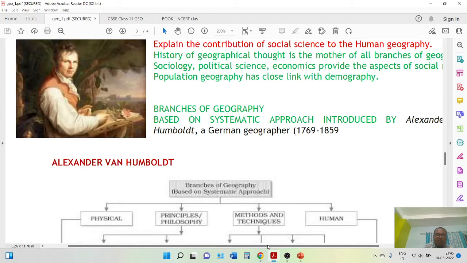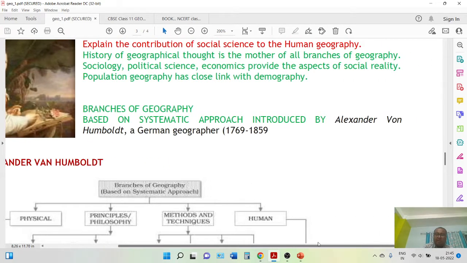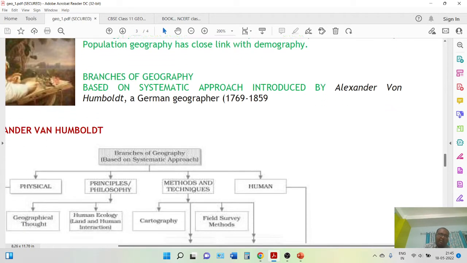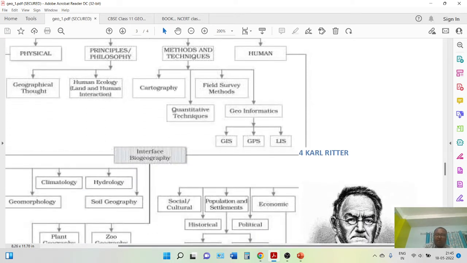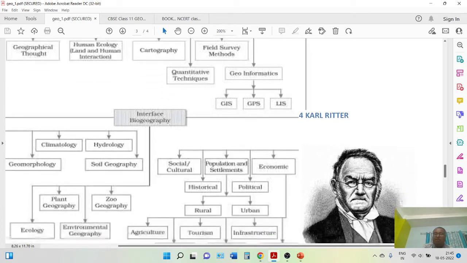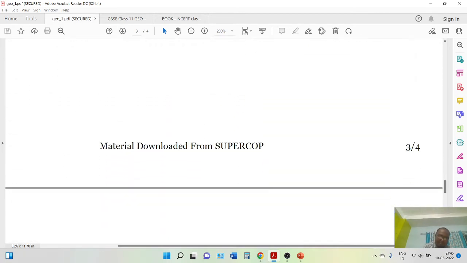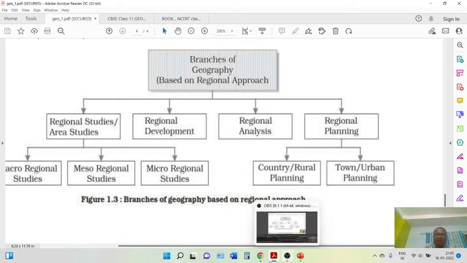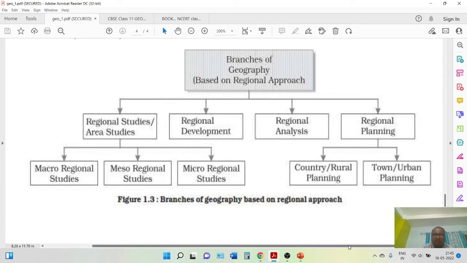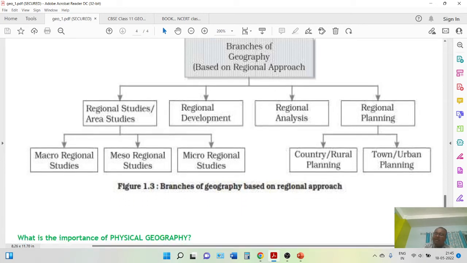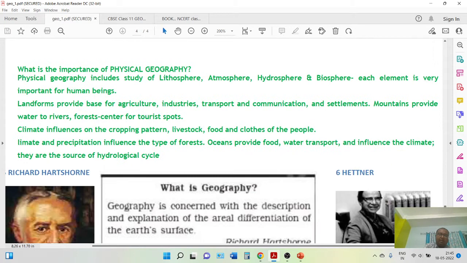Branches of geography we have discussed a little bit. Systematic approach, as I have told you, Alexander von Humboldt, German geographer, initiated the concept of systematic geography. This is the diagram you can see later on. After that, we have done regional geography and the branches of regional geography. This is the diagram of regional geography, the same concept you have seen in the book you have.